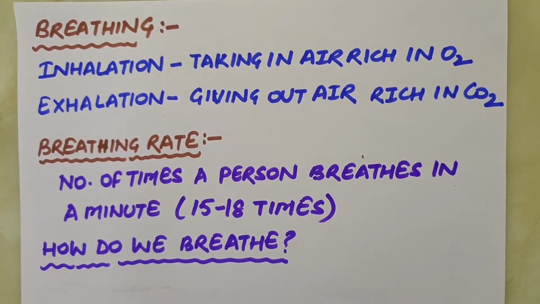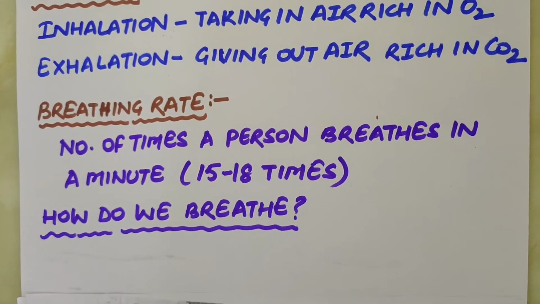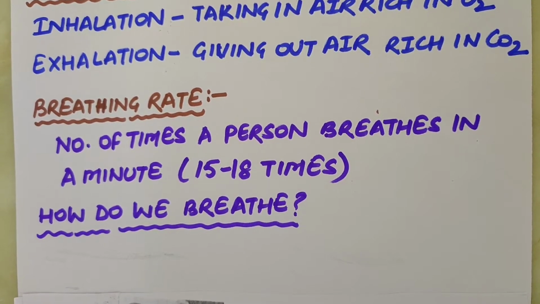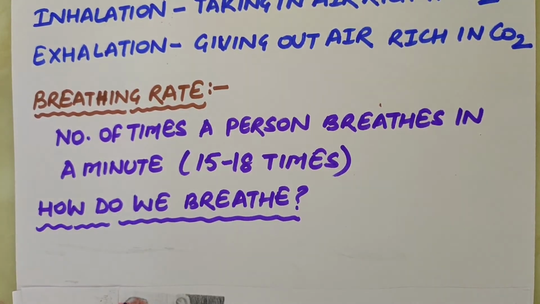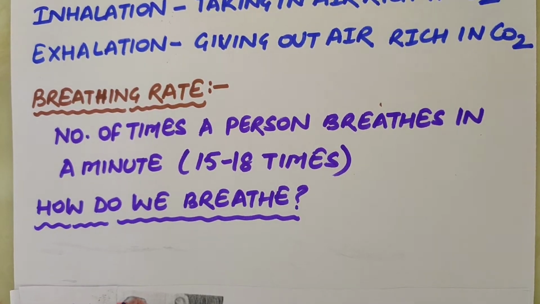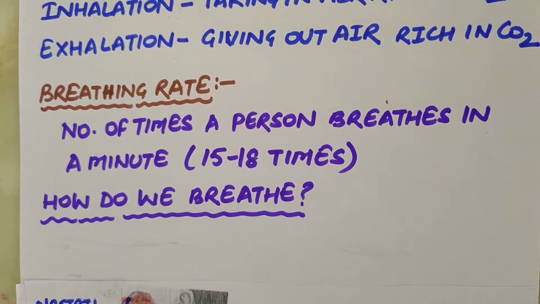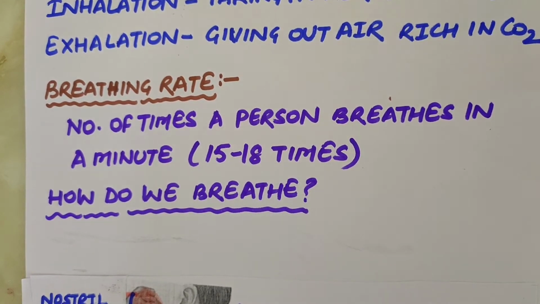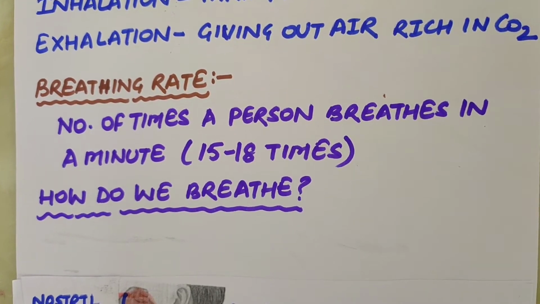Now the question arises, what is breathing rate? The number of times a person breathes in a minute is termed the breathing rate. An adult human being can inhale and exhale 15 to 18 times in a minute, and it is the average breathing rate of an adult human being. The breathing rate of a person is not always constant. It changes according to the oxygen requirement of the body. Breathing rate is somewhat faster in women than in men and in children. Breathing rate is slowest while sleeping, while maximum during heavy exercise like running, weightlifting, etc., because more energy is required.